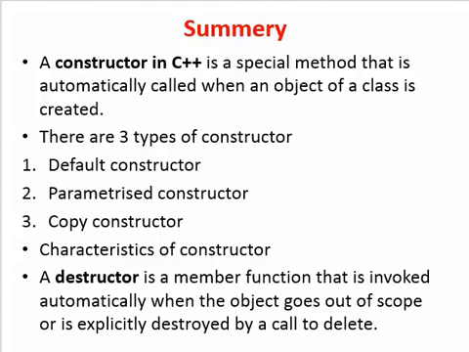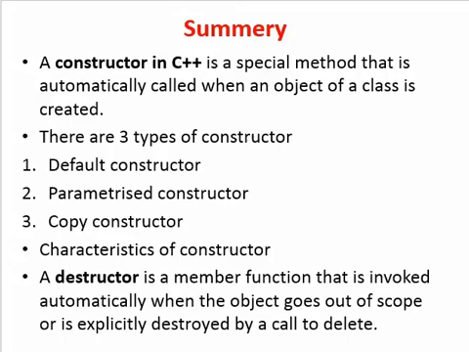Summary. Friends, in this video we discussed constructors, characteristics of constructors, different types of constructors, examples on constructors, destructors, and the difference between constructor and destructor. A constructor in C++ is a special method that is automatically called when an object of a class is created.